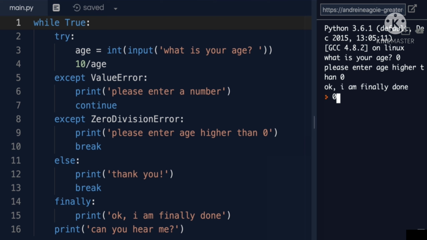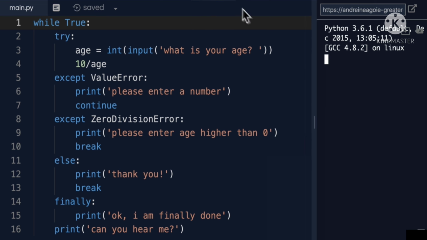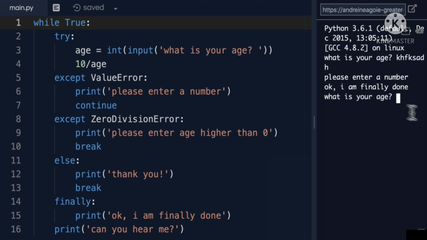Okay, what happens if I do something like this? What if we run the program again, and this time give it gibberish? Let's find out. I get, please enter a number. Okay, I'm finally done. And then what's your age?